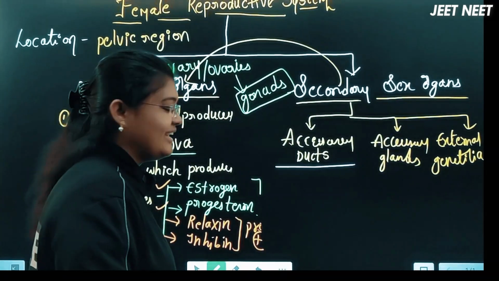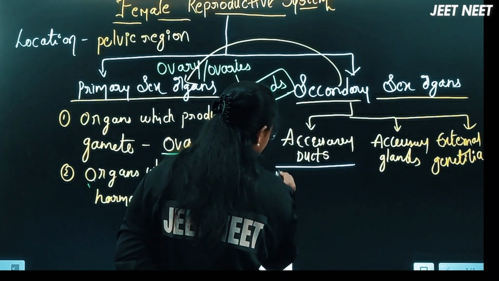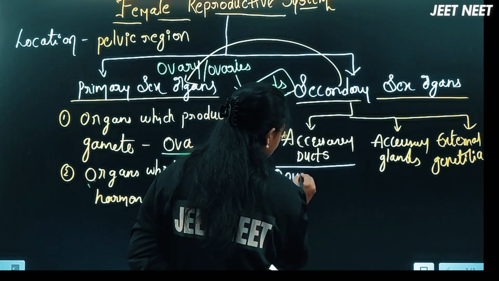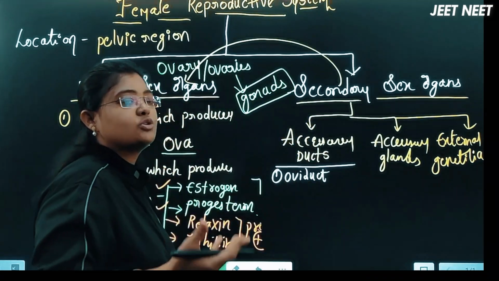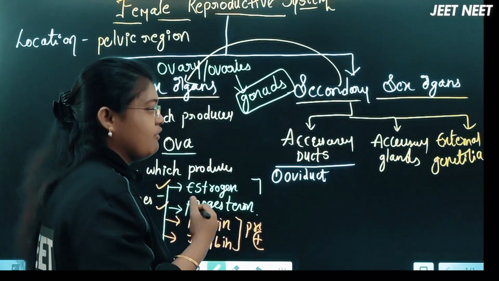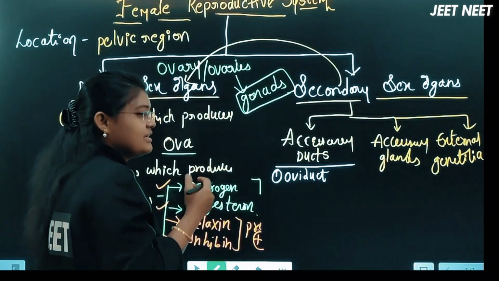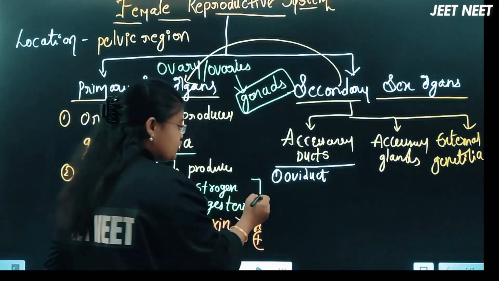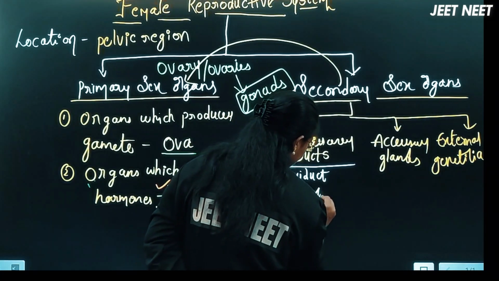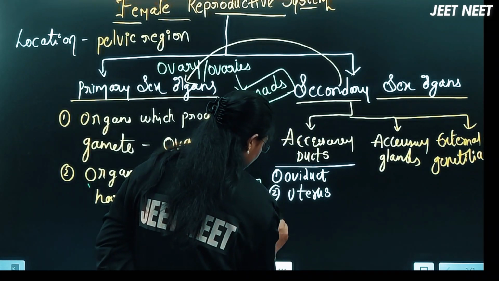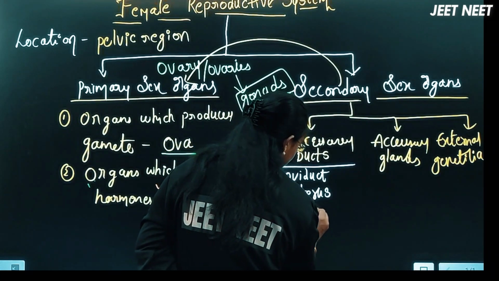So what are the accessory ducts here? The first one is the oviduct, the duct which is helpful to transport the gamete, the ova, right? So those are the oviducts. Oviduct is also called the fallopian tube, right? The second accessory duct is the uterus. The third is the cervix.